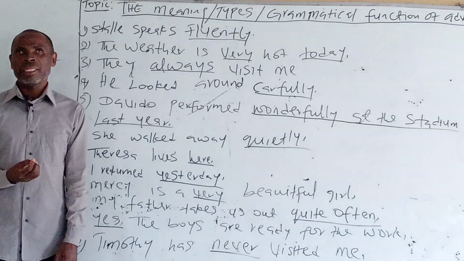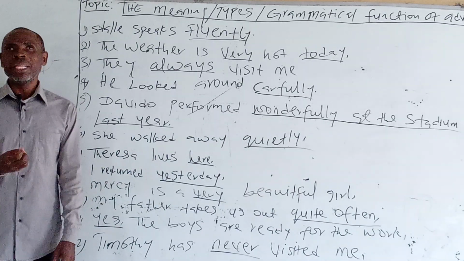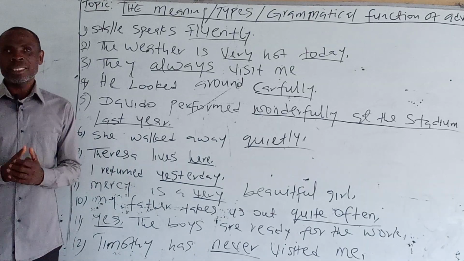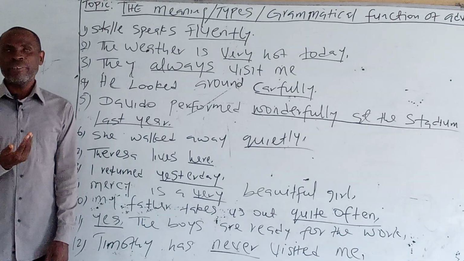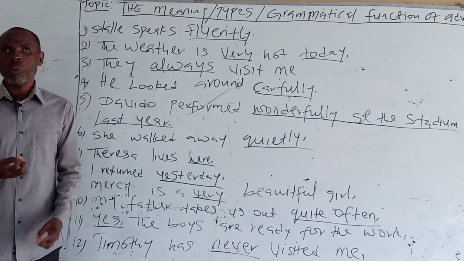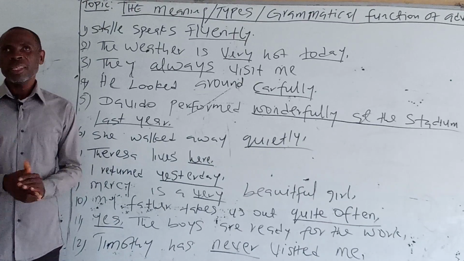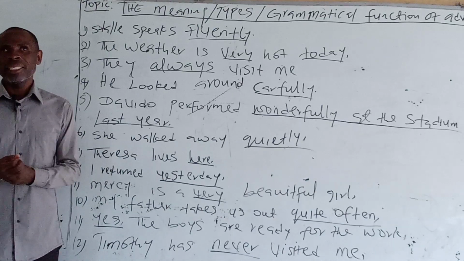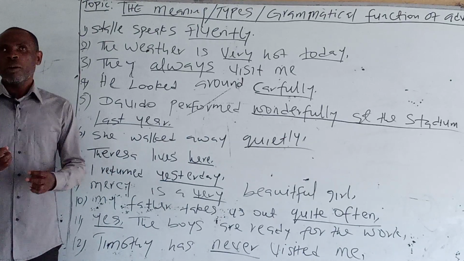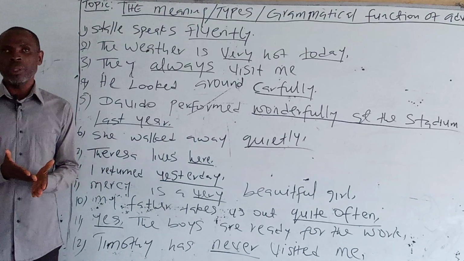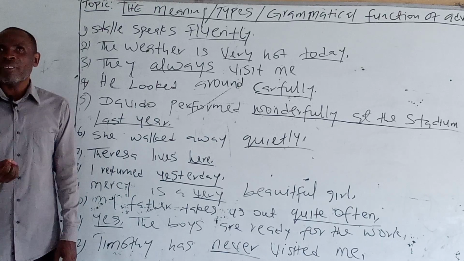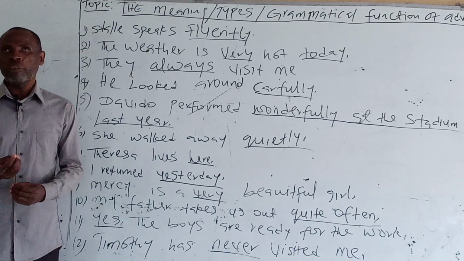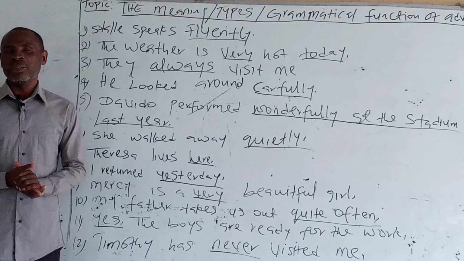How many times or how often will it happen? Look at the example on the board. My father takes us out quite often. The adverb quite modifies the adverb often, and the two adverbs put together, quite often, modify takes us out, telling us how often the father takes the children out.